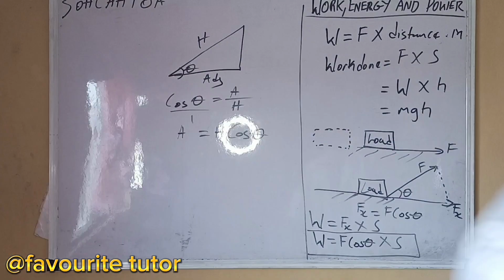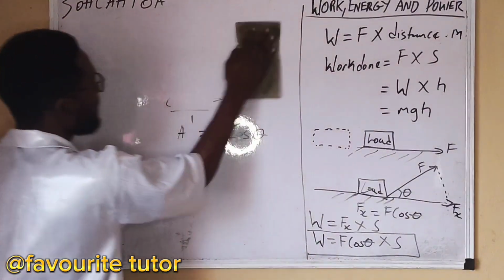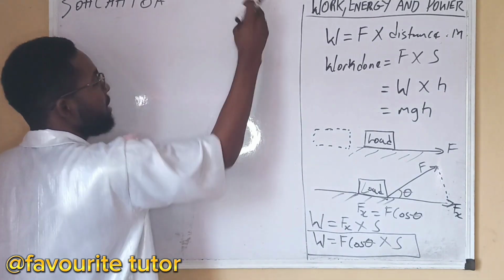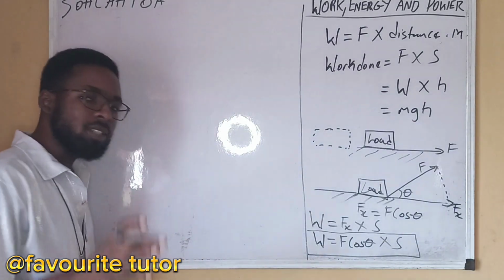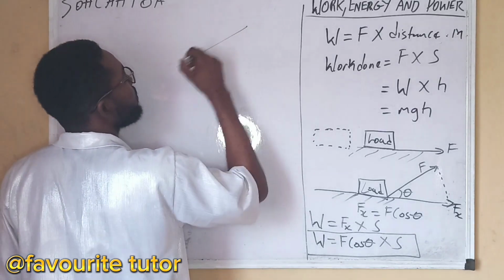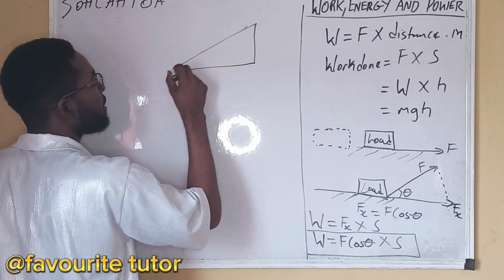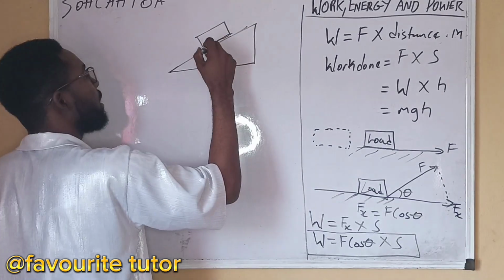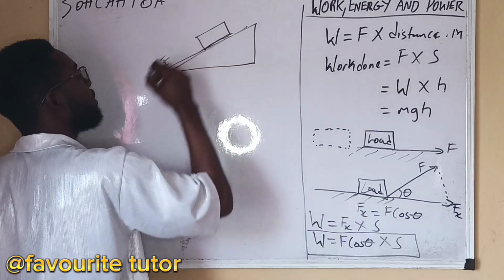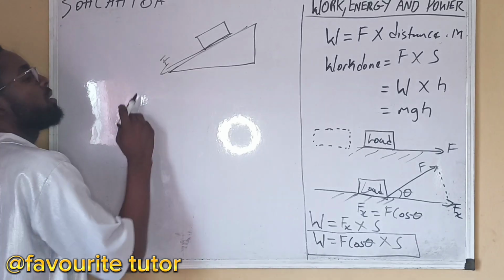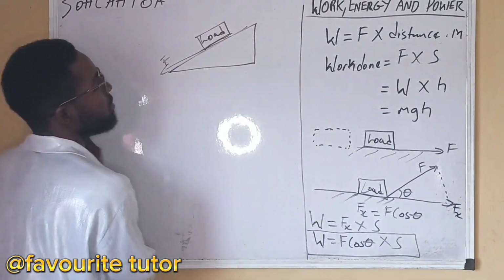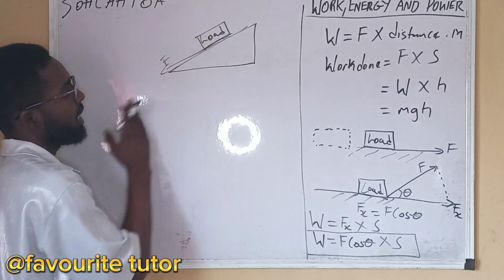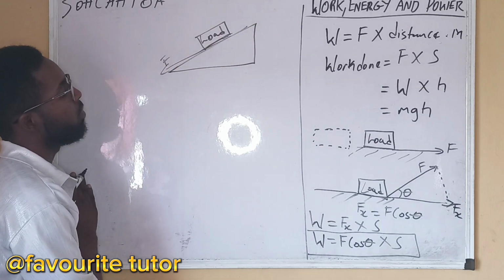All right, let us consider other cases. For example, what if the load is inclined? Right here, the force was inclined. Now what if the load is inclined? I have something like this. This is the load, and the load is coming down due to force. What will now be the work done when the load is inclined, coming down?